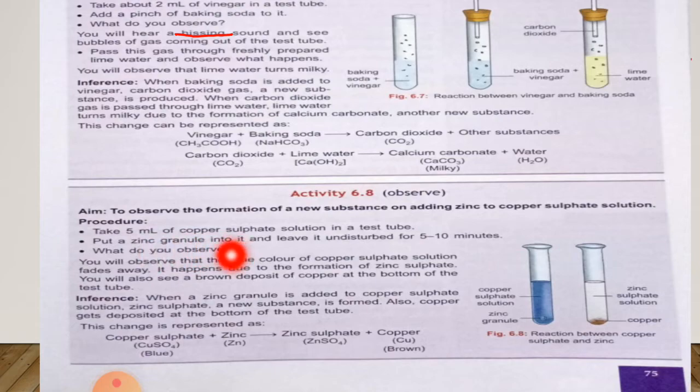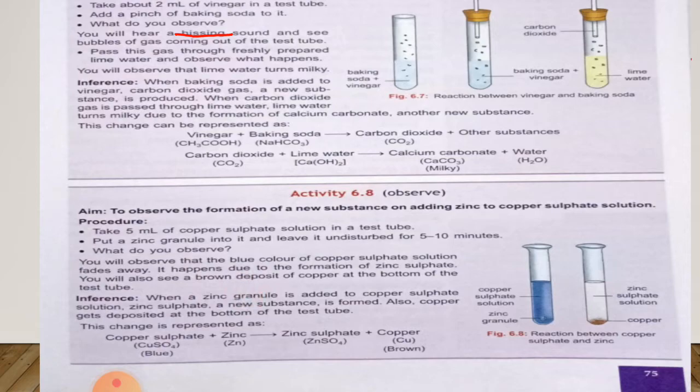What do you observe? You will observe that the blue color of copper sulfate solution fades away. It happens due to the formation of zinc sulfate. You will also see a brown deposit of copper at the bottom of the test tube. Inference: when a zinc granule is added to copper sulfate solution, zinc sulfate, a new substance, is formed. Also, copper gets deposited at the bottom of the test tube.